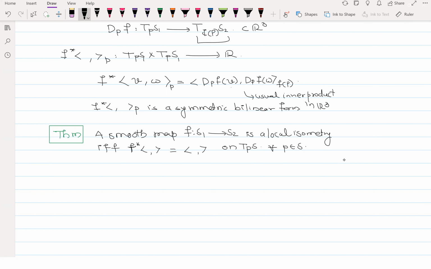And this is much easier to check, right, rather than checking for every curve. So can you see why this is true?